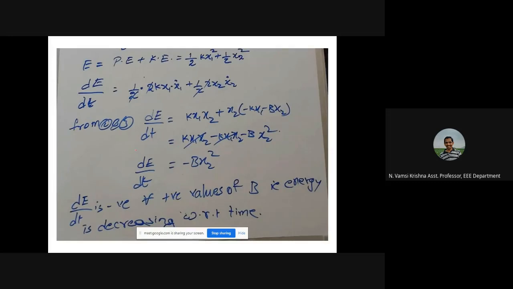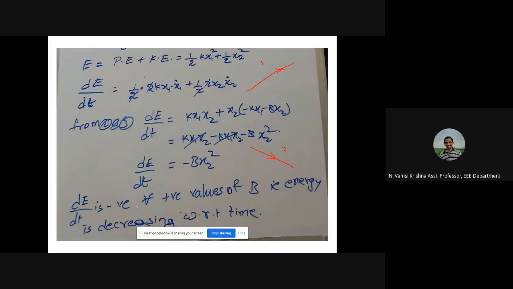So E is the energy, t is the time. dE by dt represents how energy is changing with respect to time. Suppose this is y and this is x. If dy by dx is positive, how will it look? This is the nature with increasing value of t, positive slope. If dE by dt is negative, meaning negative slope, the value will be decreasing with respect to time. So which represents a stable system, 1 or 2?